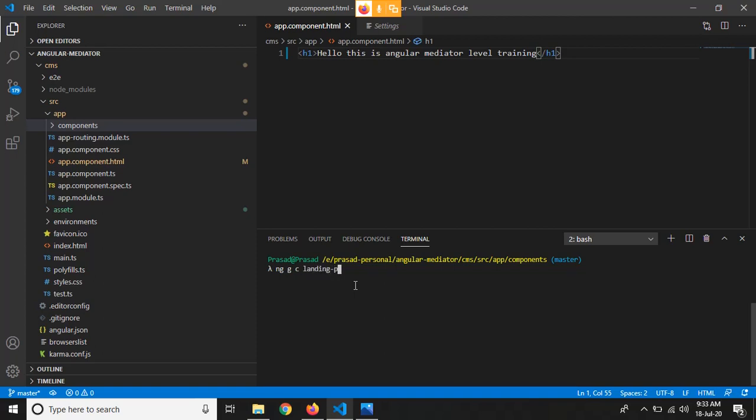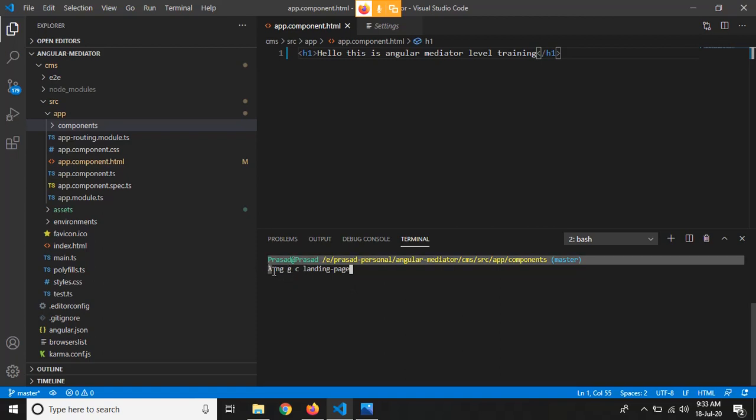What is Lambda? Sorry, what is this before ng? Which part? Landing page? Before ng. No, this is my terminal.